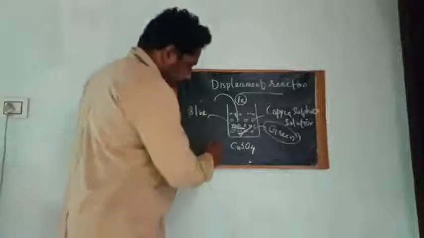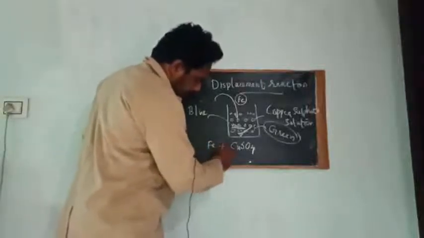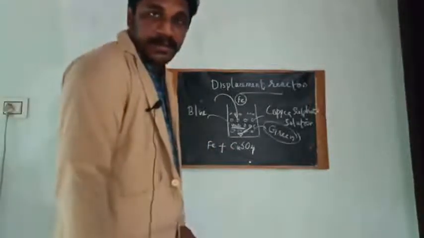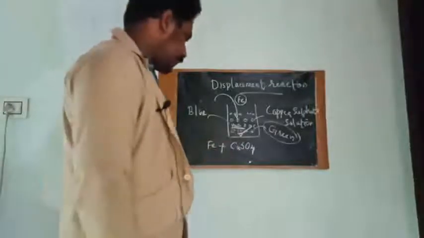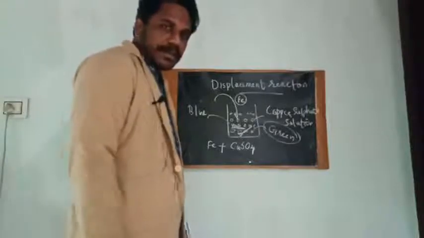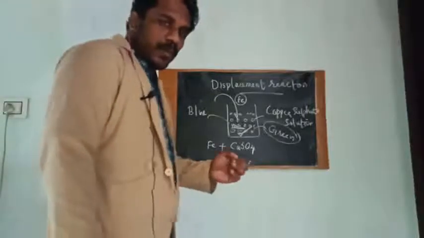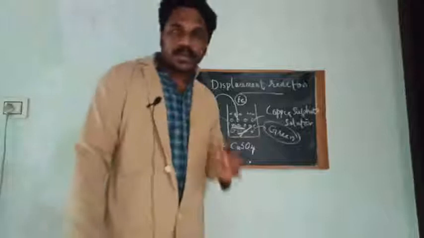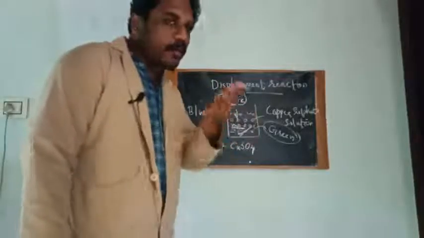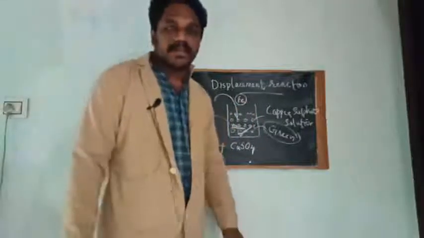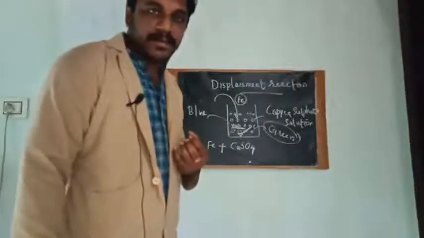We have added iron nails into copper sulfate solution, right? Iron or copper, which one is more reactive? Iron metal or copper metal, which one is more reactive towards atmospheric air?